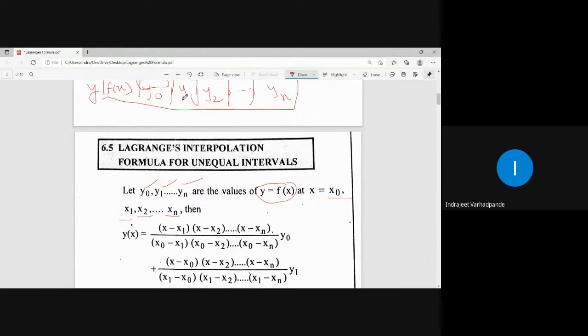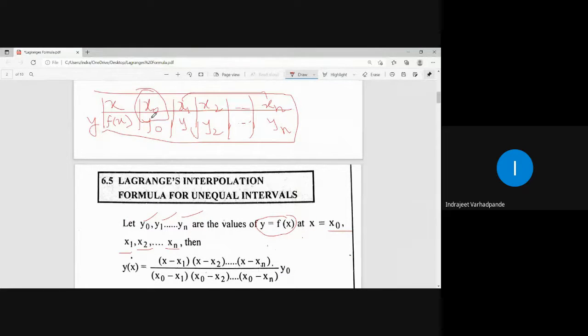So any of these particular terms yx can be expressed for this particular value yx0. I will suppress it. I will suppress it means I will not consider it in the calculation, but the formula will be written in regard to the other terms. So how is the formula written? First term as x minus x1, x minus x2, x minus x3 up to x minus xn.